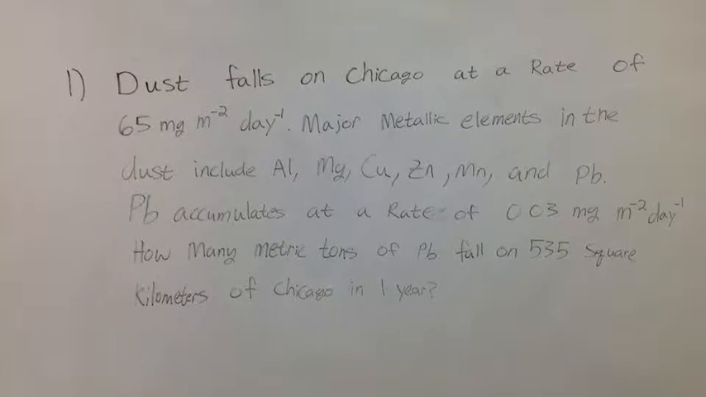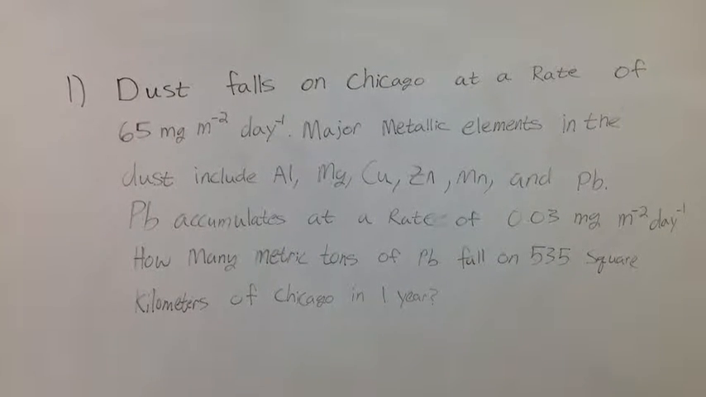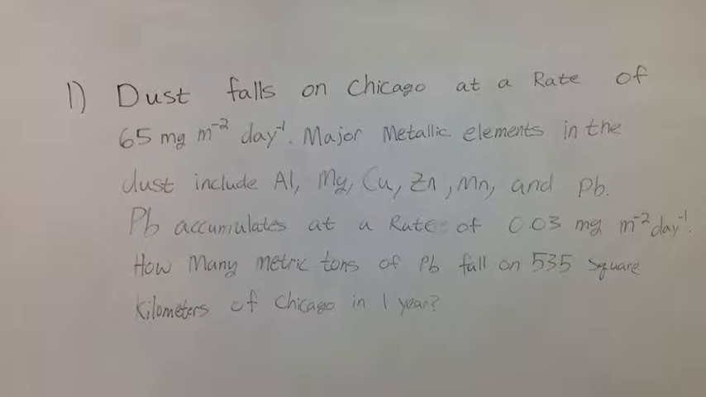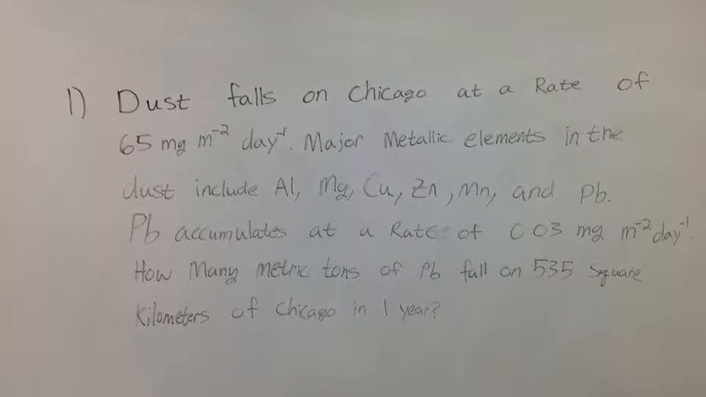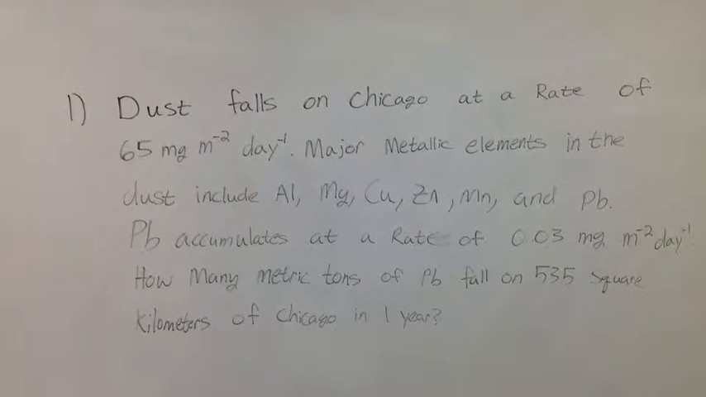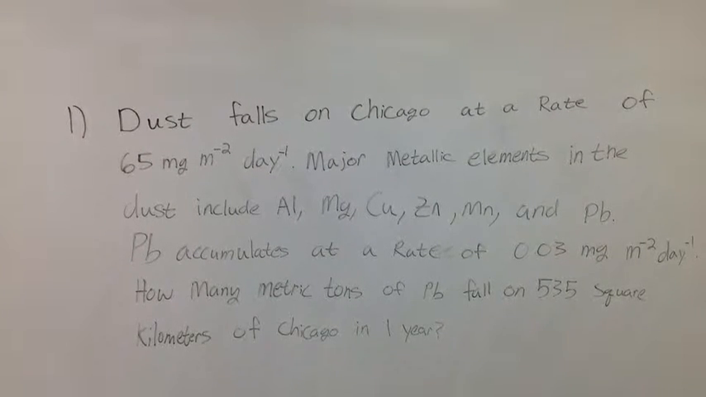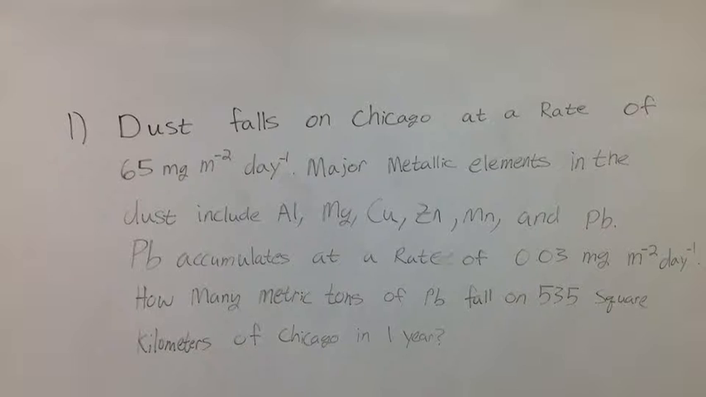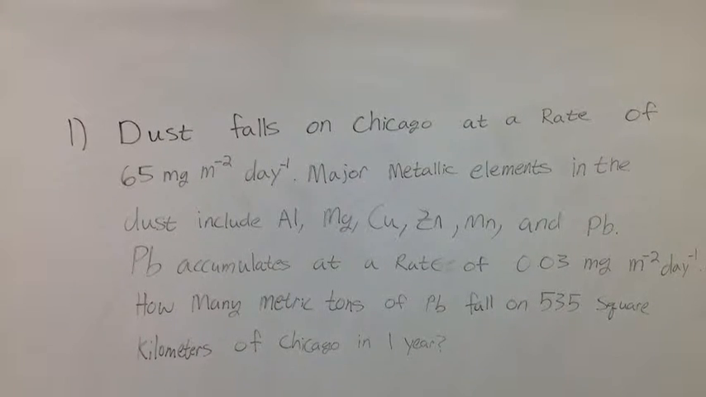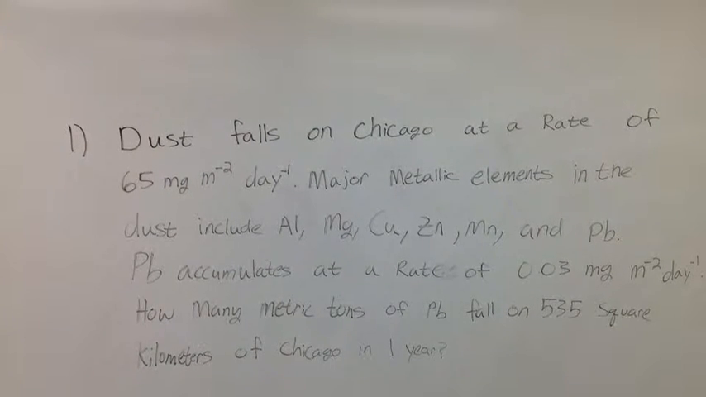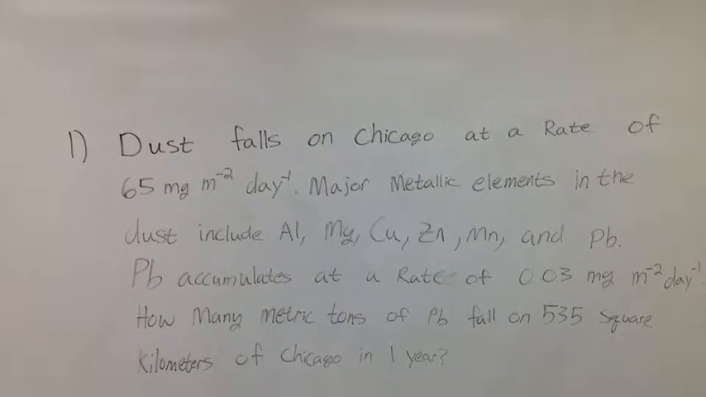Dust falls on Chicago at a rate of 65 milligrams per meter squared per day. Major metallic elements in the dust include aluminum, magnesium, copper, zinc, manganese, and lead. Lead accumulates at a rate of 0.03 milligrams per meter squared per day. How many metric tons of lead fall on 535 square kilometers of Chicago in 1 year?